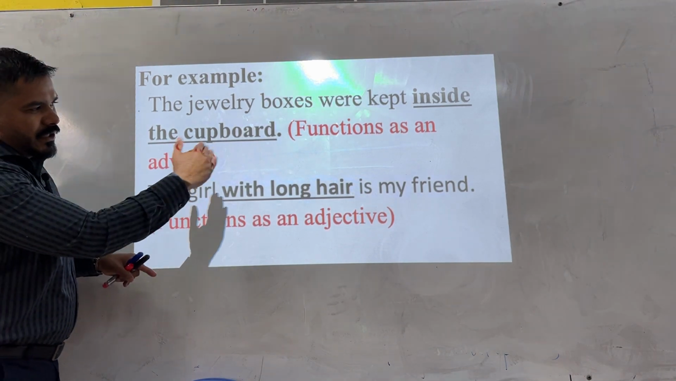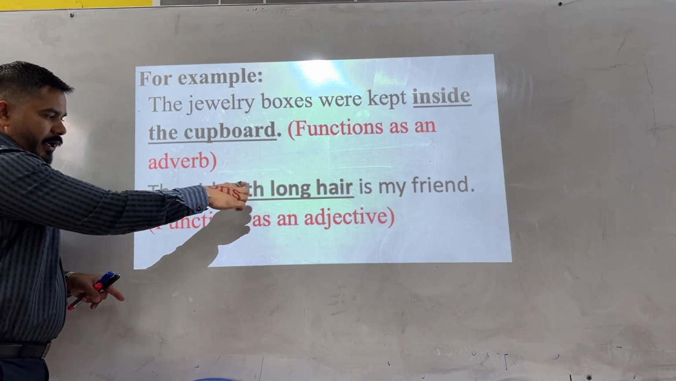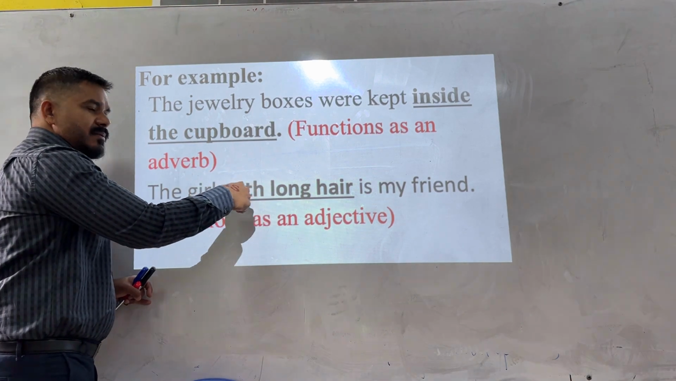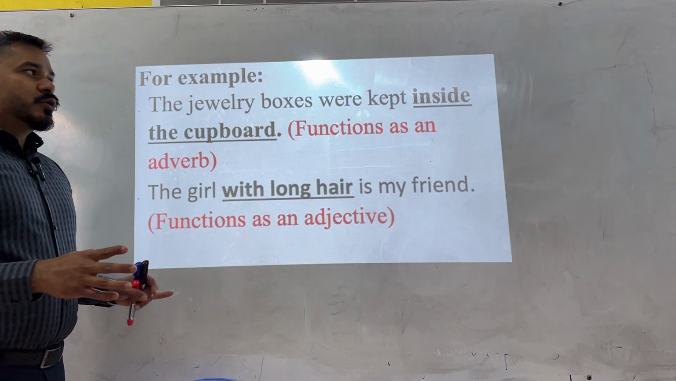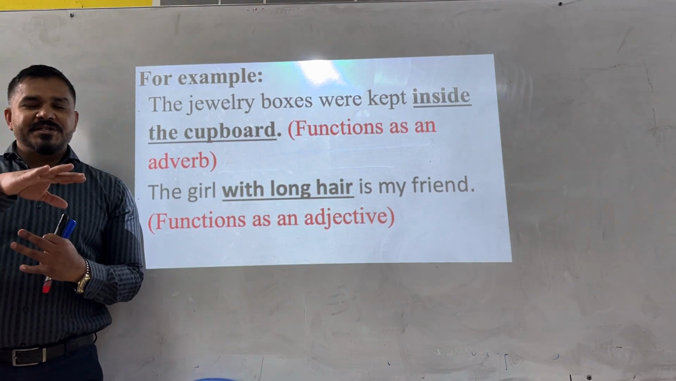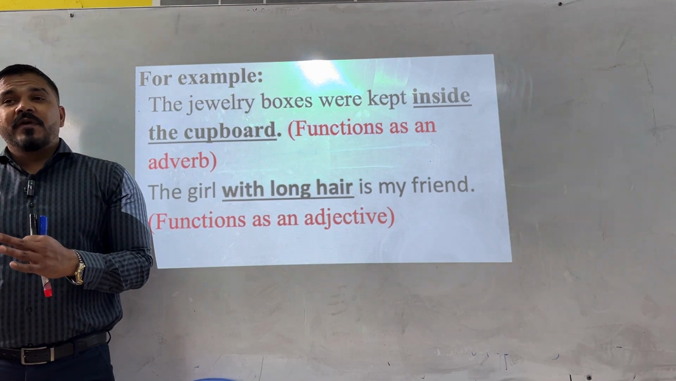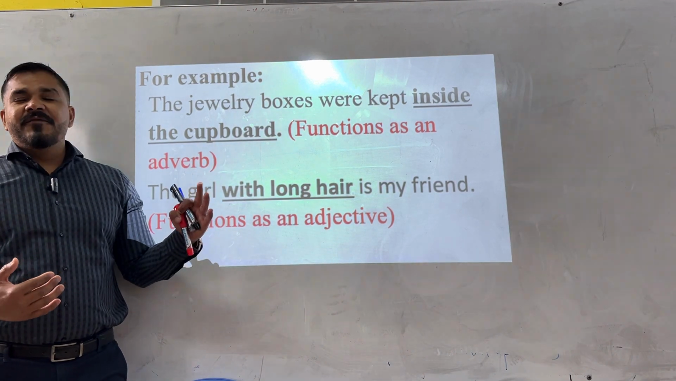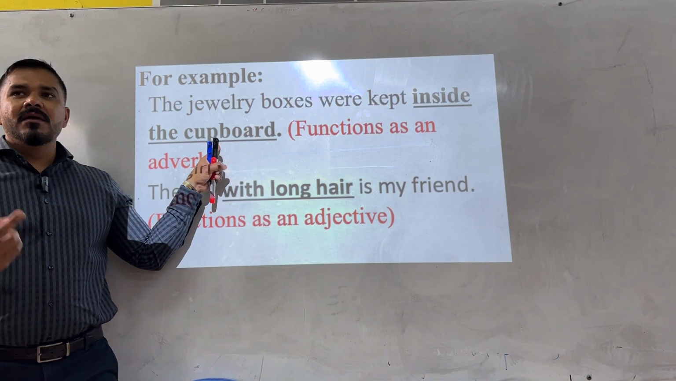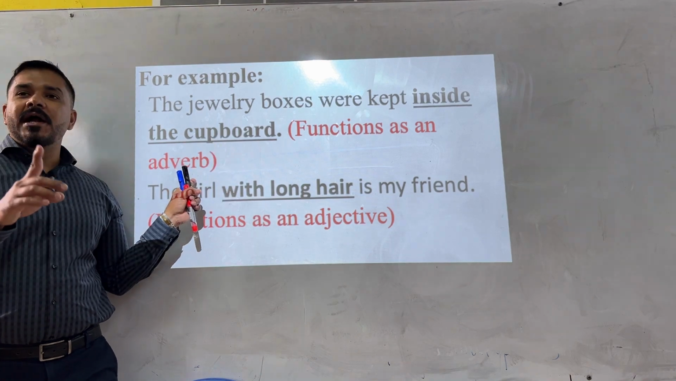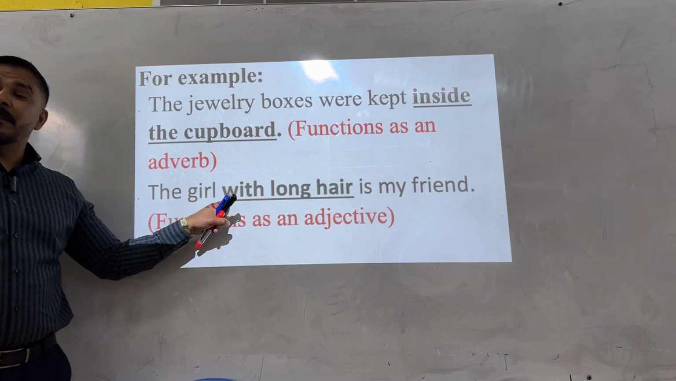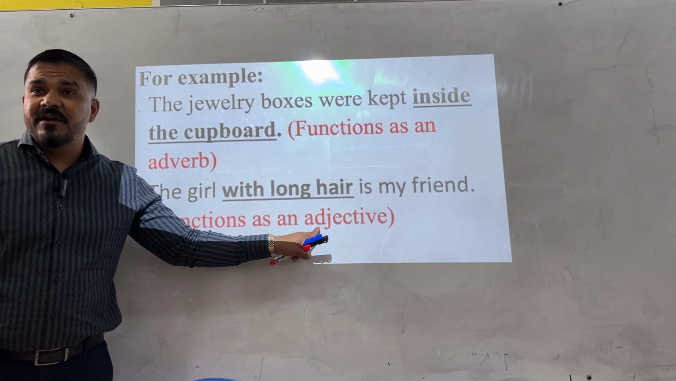The girl is my friend. Which girl? With long hair. So it is describing the girl. So it functions like an adjective. Why is it a prepositional phrase? Because it begins with a preposition. So guys, from these examples, we have concluded that a prepositional phrase can be an adjective and can be an adverb. So, for example, in your exam, if you have to name the phrase, if this kind of example is there, you can write prepositional phrase or adverb phrase. If this kind of example is given, again you have two options. You can say it's a prepositional phrase or an adjective phrase.